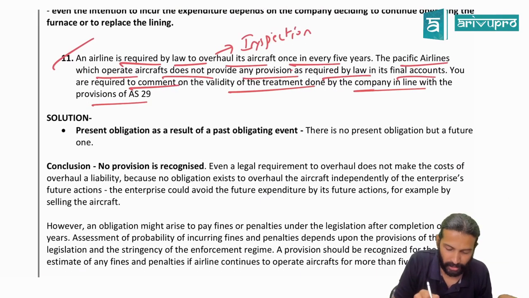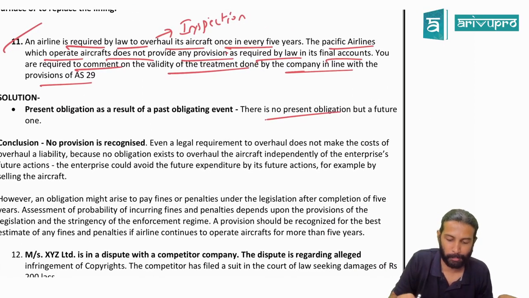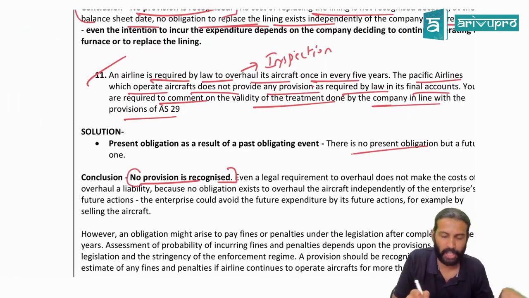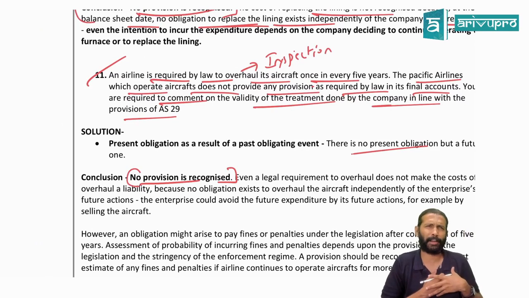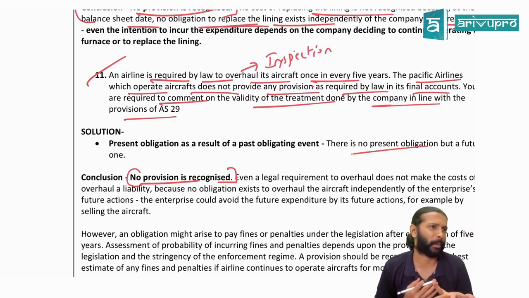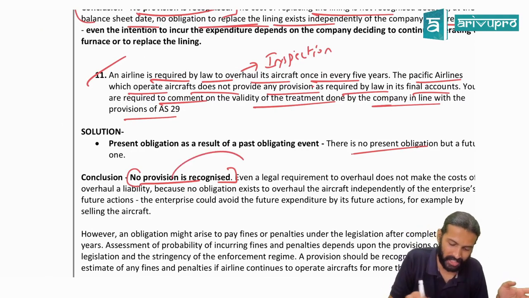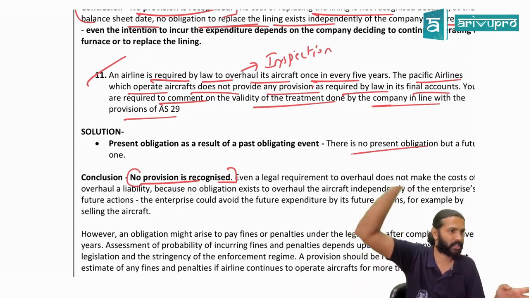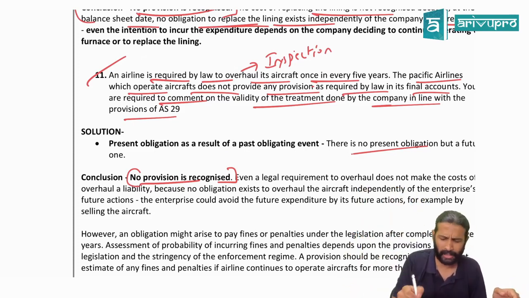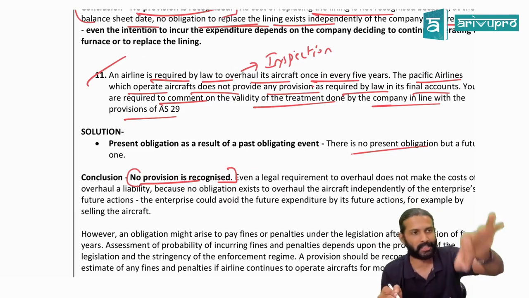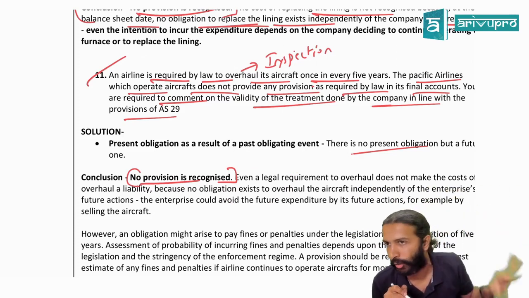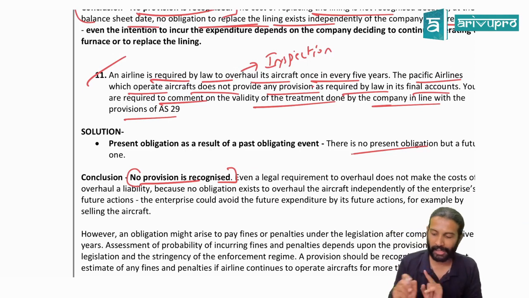Yes or no? So is there absolutely no escape scenario, or can we escape from this? If there is an escape scenario, we don't make provisions. As simple as that. No provision is recognized. Law is built from that side. Your mind might be telling you, sir, who will do all that practically? But law is built from that angle, the obligation side of things. Practically, you may make a provision, but in your case study you will write no provision required only.